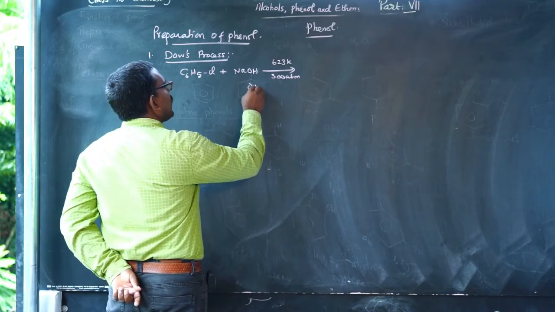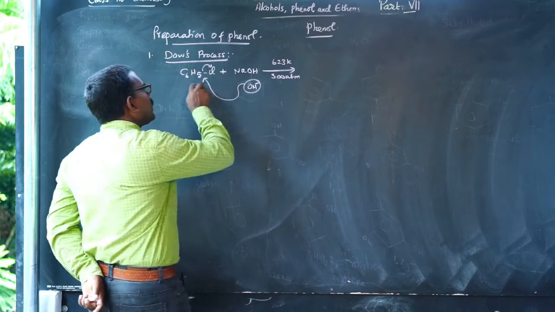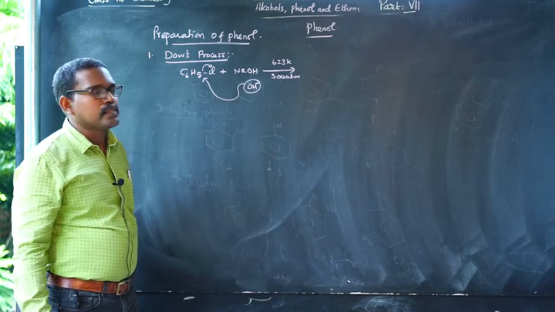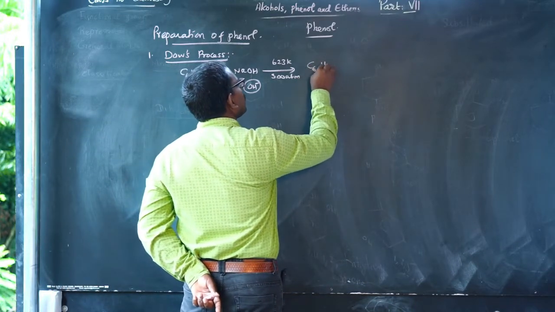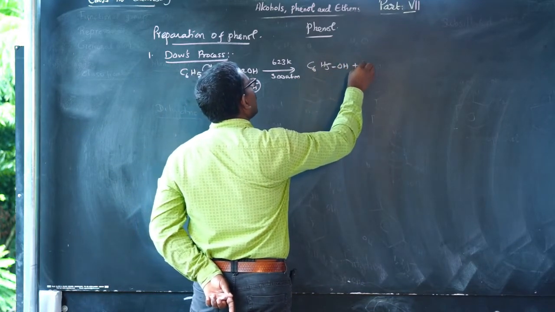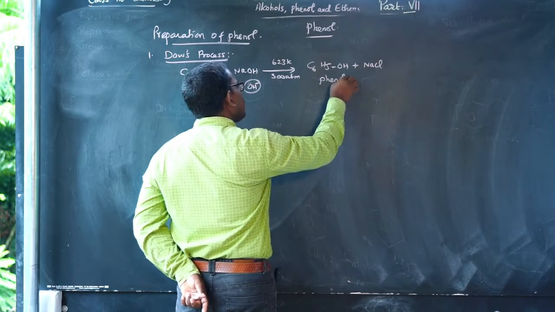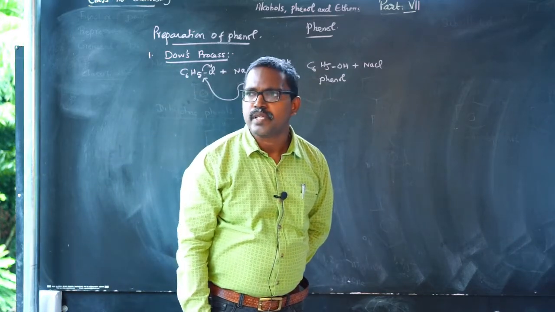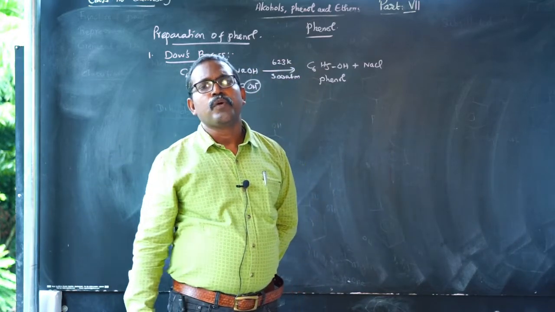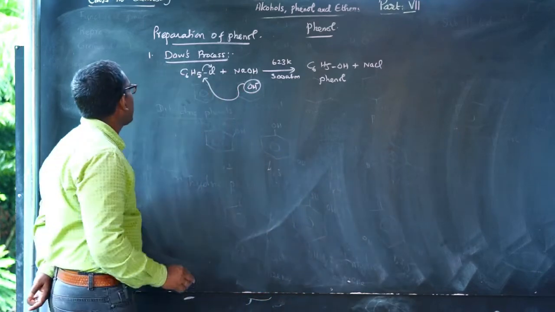Here OH minus acts as a nucleophile, attacks the phenyl group and chlorine is cleaved from the substrate. So it gives phenol and NaCl. This is a best example of an aromatic nucleophilic substitution reaction. This is the first method.